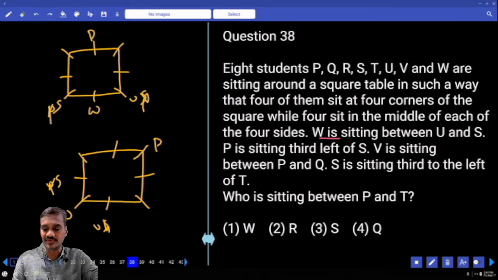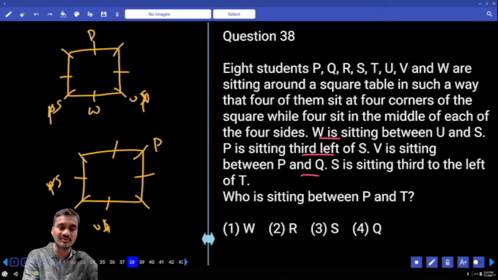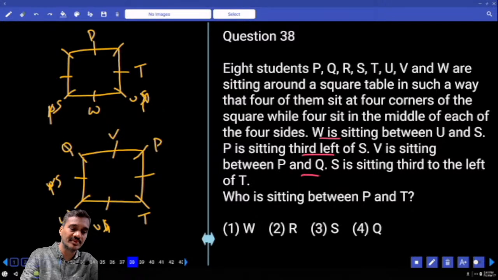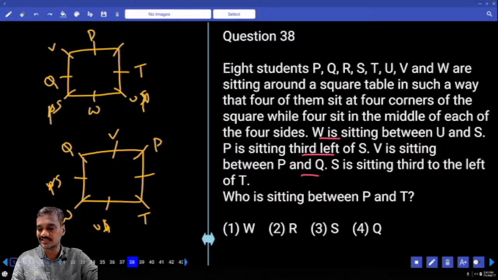P is sitting to the left of S. V is in between P and Q. Now V is in between P and Q. And P is sitting to the left of S. S is sitting to the left of T, T is here. Now T is here. V is between P and Q. V is here between P and Q. Then one more person is left over.